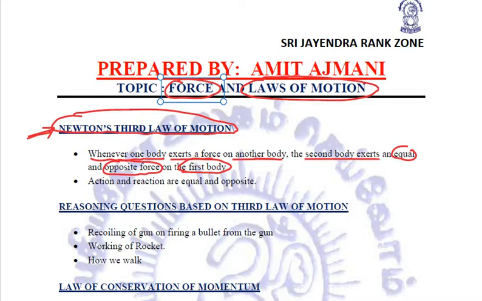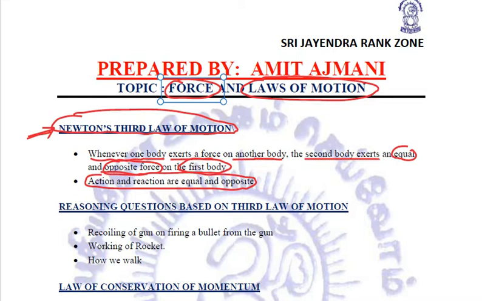So we can conclude Newton's third law of motion in very simple terms: action and reaction are equal and opposite. Whenever one body is doing some action on another body, then the second body will exert an equal and opposite reaction force on the first body.